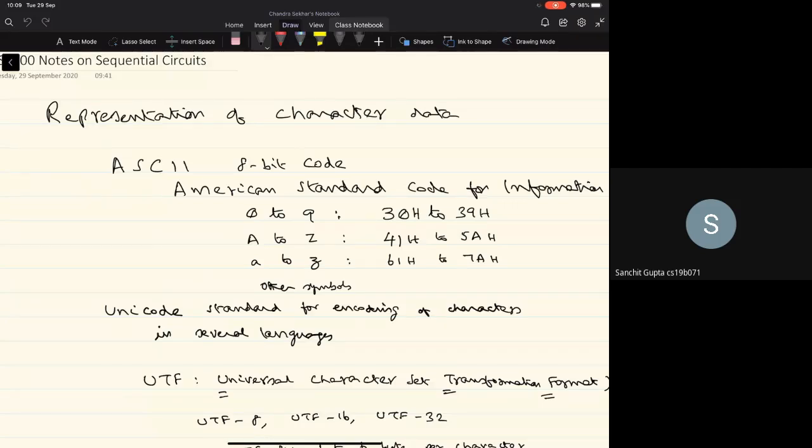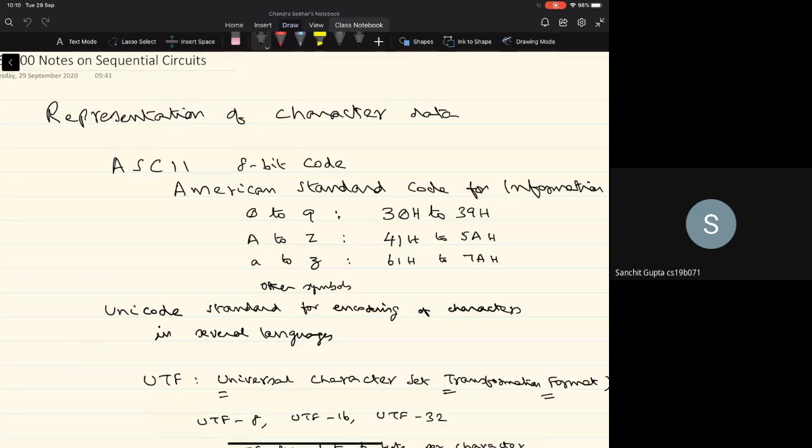Of course, this takes care of only 10 digits, 26 uppercase letters and 26 lowercase letters. Then there are so many other codes available in the 8-bit code, which are used to represent special symbols like operators, space, and many punctuation symbols, and so on. You can refer to any book, or you can even get the ASCII code on the net, to get the complete list of characters or symbols that are represented by this ASCII code.